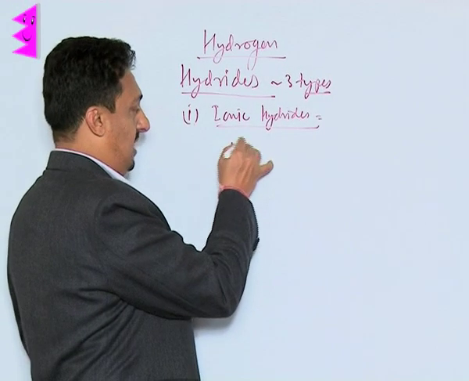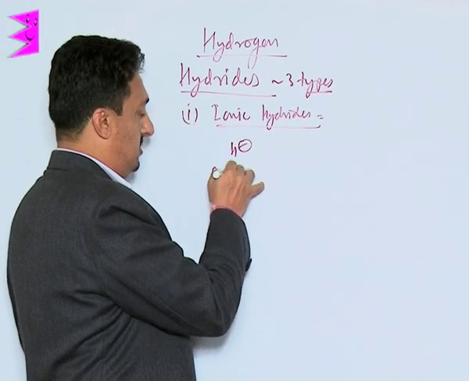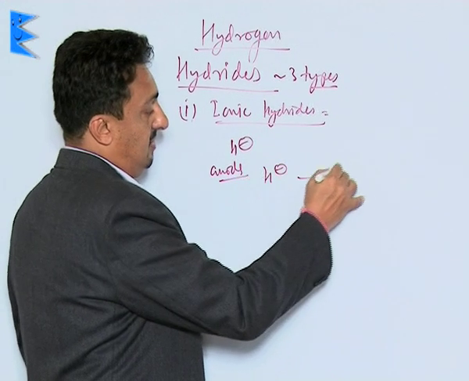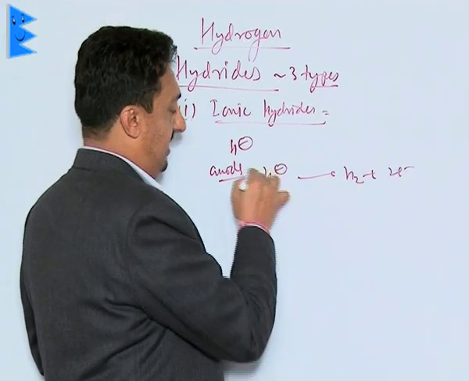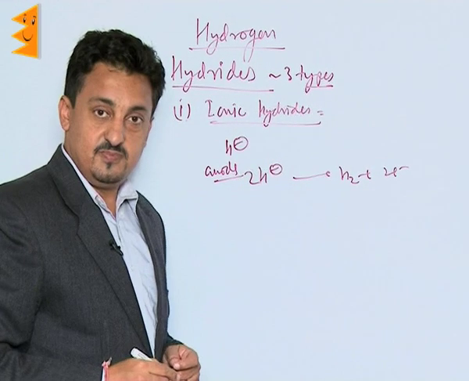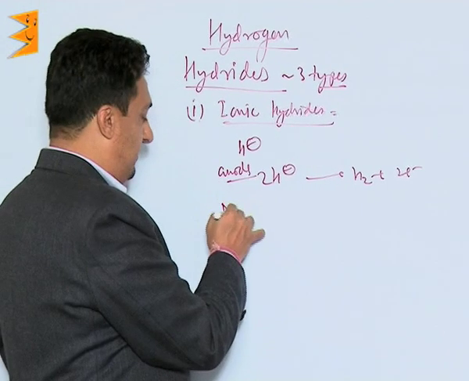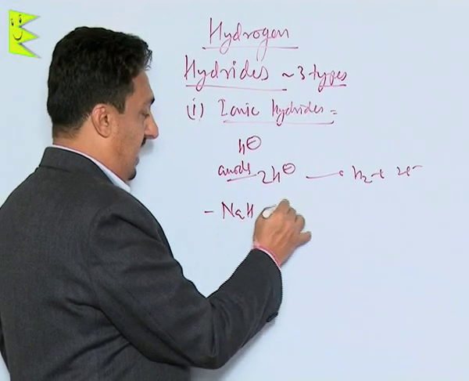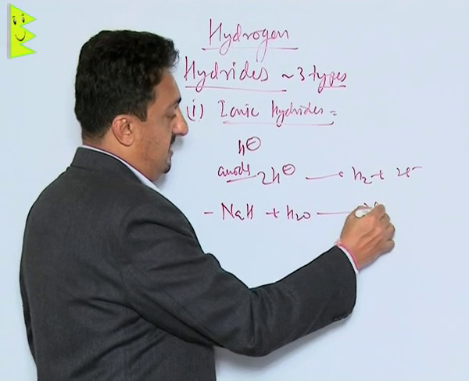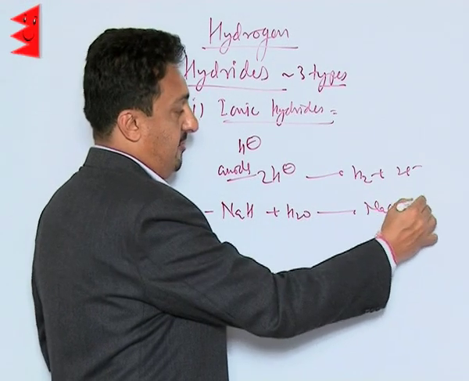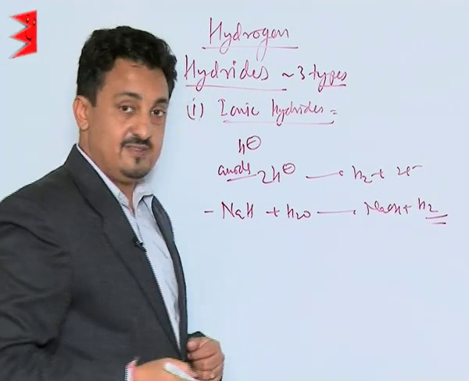Then this H- approaches the anode, and there it forms hydrogen and releases an electron. It gets oxidized to hydrogen. Another most important thing is that these hydrides, when added to water, result in the formation of the corresponding metal hydroxide, and hydrogen gas is released.